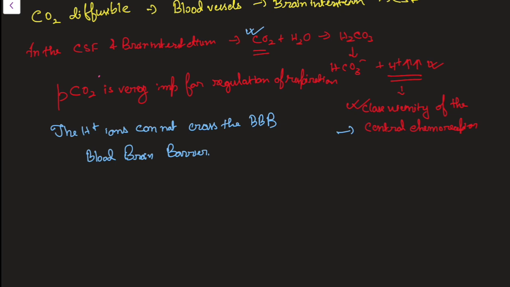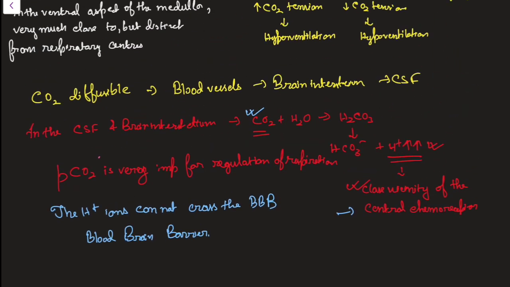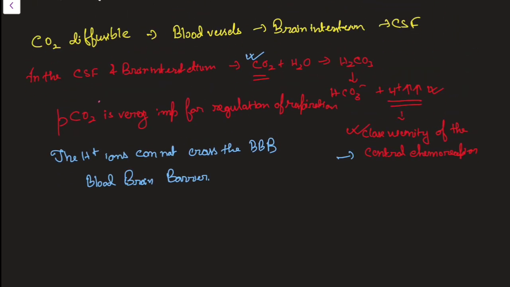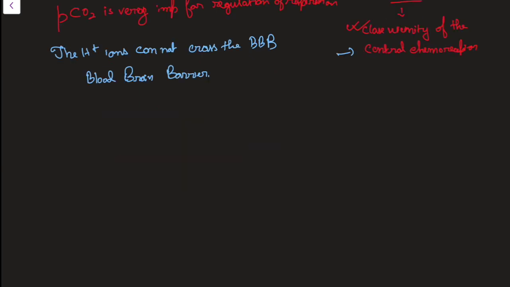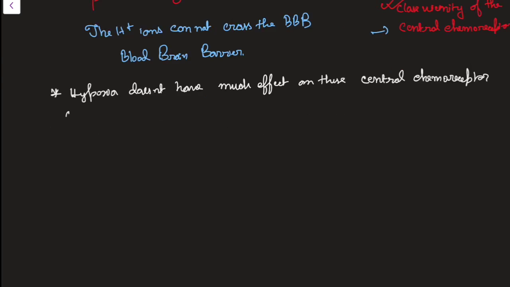CO2 has the main function on the central chemoreceptor, and thus it can effectively regulate respiration. CO2 can also stimulate the peripheral chemoreceptor, and the action of CO2 on the peripheral chemoreceptor has a much more rapid onset than its effect on the central chemoreceptor. You should remember that whatever effect CO2 has through the central chemoreceptor, the effect through the peripheral chemoreceptor will be much more rapid and faster. Another thing about the central chemoreceptor is that hypoxia doesn't have much effect on it; its main effect is on the peripheral receptor, through which it will stimulate respiration.